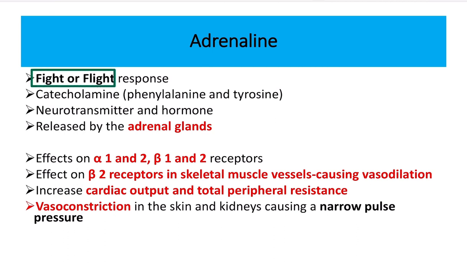And the catecholamines, which are derived from phenylalanine and tyrosine, are a neurotransmitter and hormone, and it is released by the adrenal gland. So the adrenaline is released from the adrenal gland, and it affects a larger group of receptors, which is the alpha 1, alpha 2, beta 1 and beta 2. It acts on muscle by acting on the beta 2 receptor of the muscle, and it is responsible for vasodilation in the muscle, and it acts in an emergency condition.